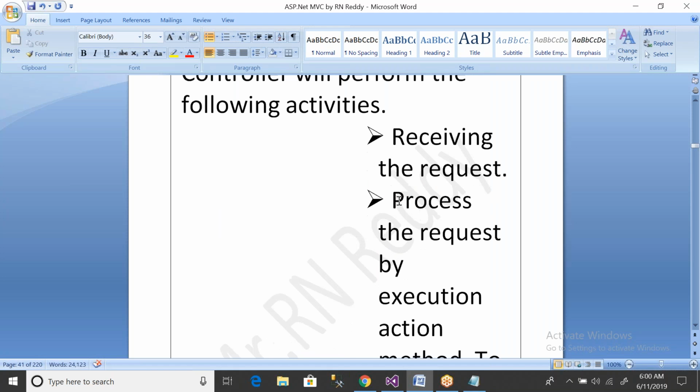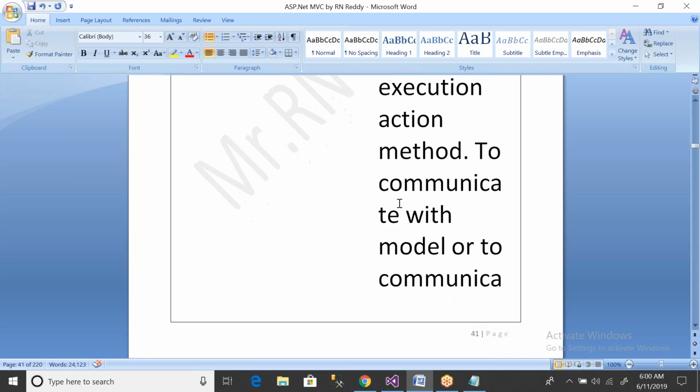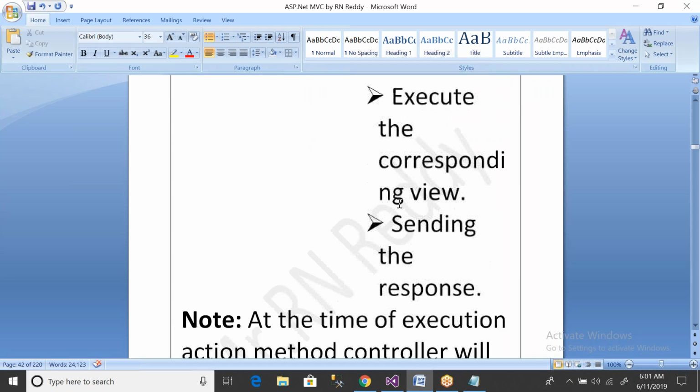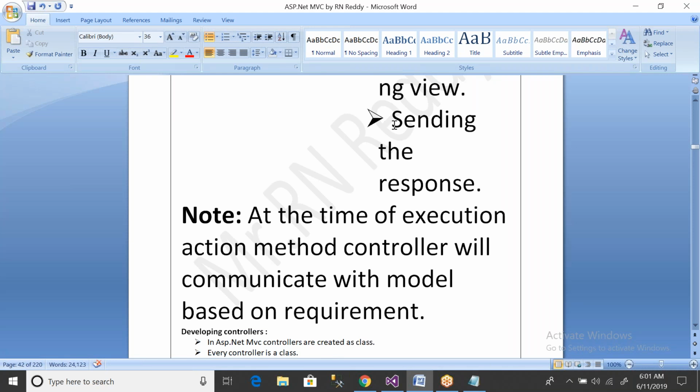by executing action method to communicate with model or to communicate with view. It will communicate with model if that request is required to communicate with the database. It will communicate with view if the request is required to display a web page. Sending the response to the browser. So these are all the responsibilities done by the controller.